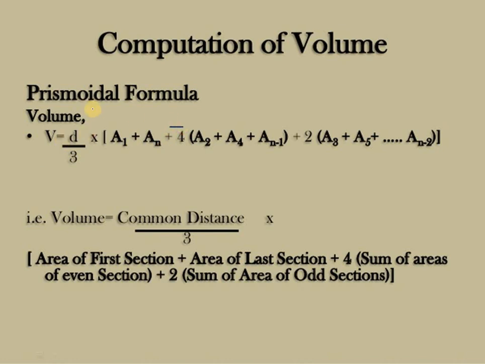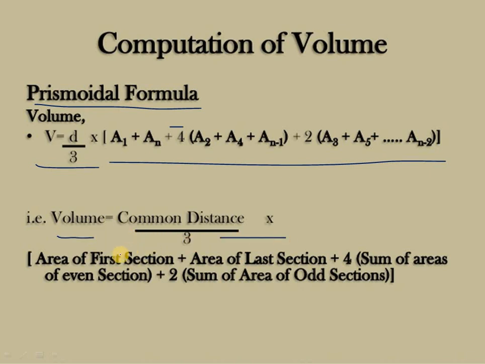And coming to the prismoidal rule formula, V is equal to d by 3 into (A1 plus An plus 4 into (A2 plus A4 plus ...) plus 2 into (A3 plus A5 plus ... An minus 2)). So here volume is equal to common distance by 3 into area of first section plus area of last section plus 4 into sum of areas of even sections plus 2 into sum of areas of odd sections. So this is the main point.